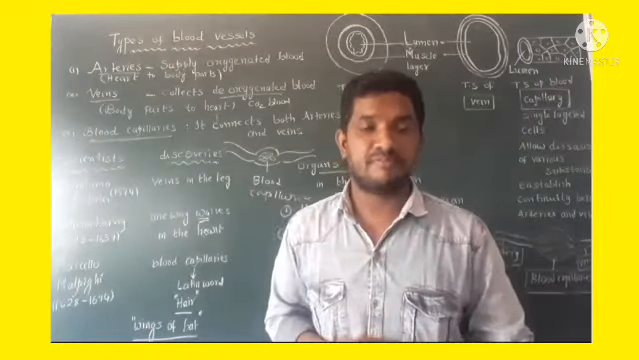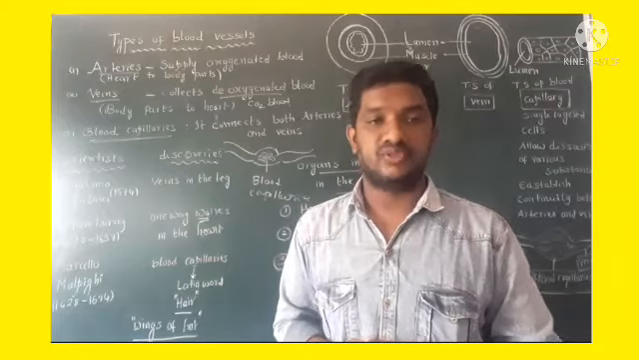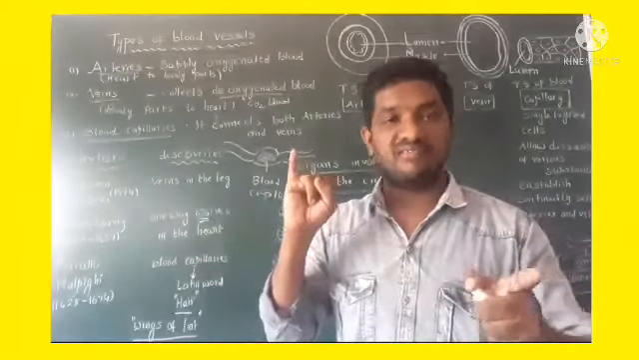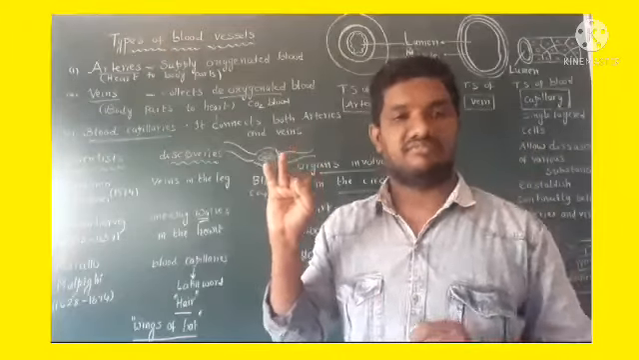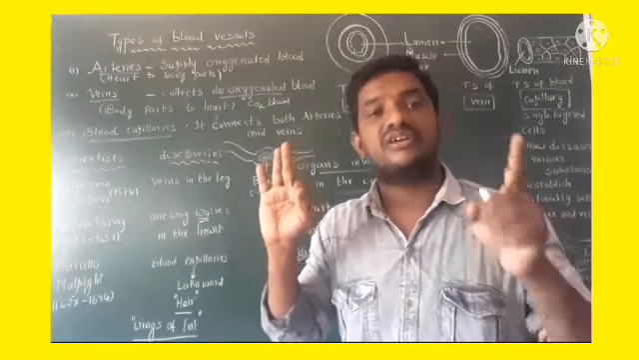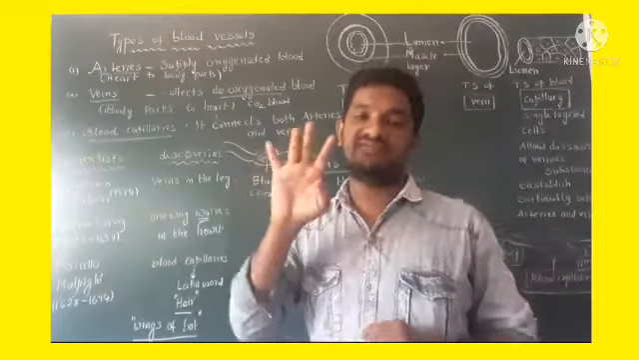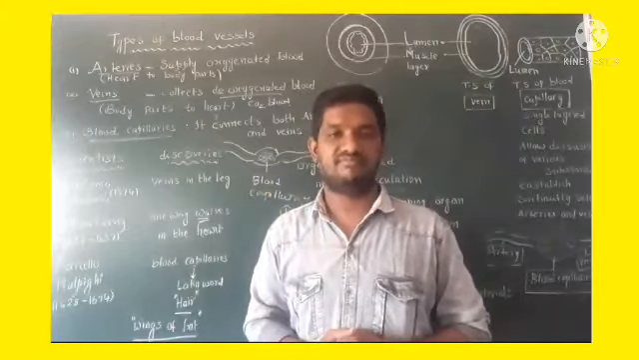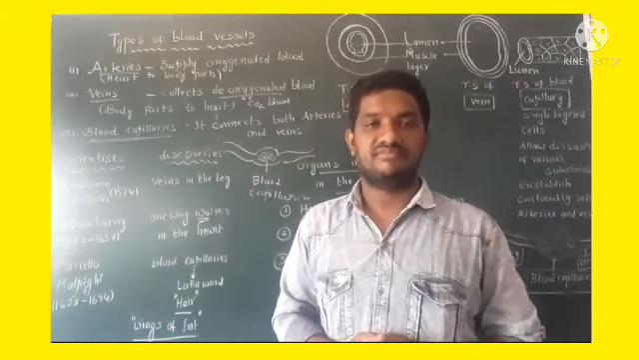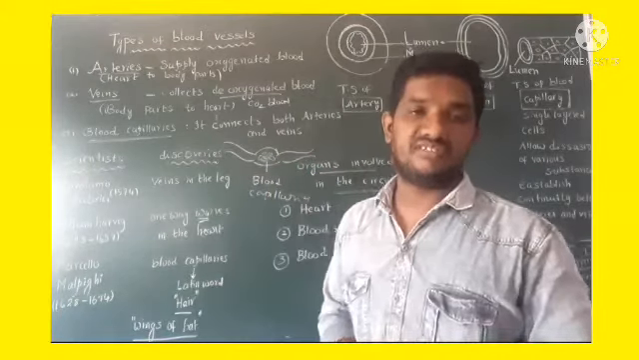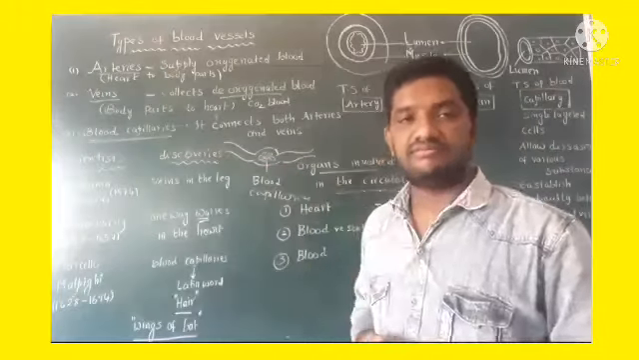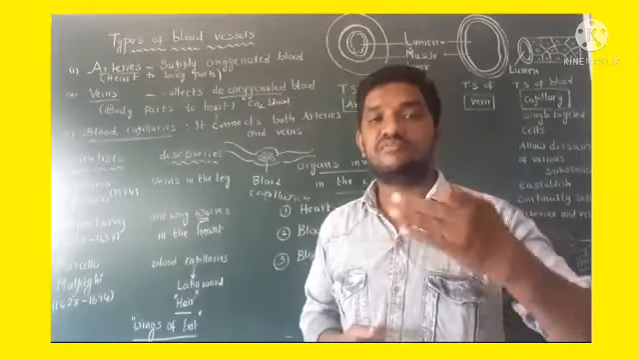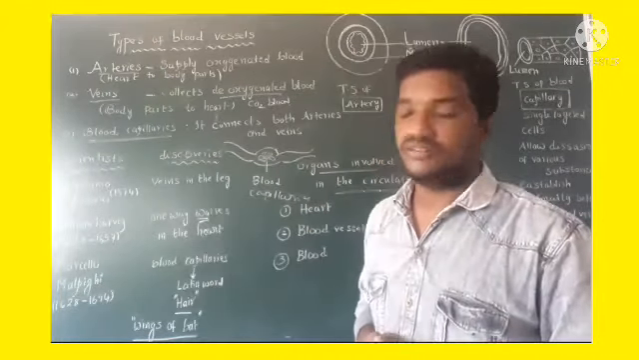Once remember, those are tricuspid valve, bicuspid valve or mitral valve, pulmonary valve and systemic valve. These are 4 kinds of valves. Here the main function of a valve is that it allows the blood only one direction. It does not move backward.